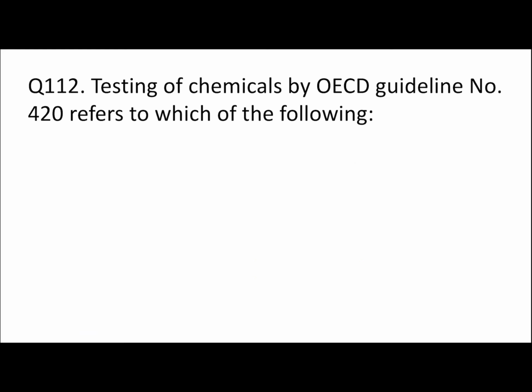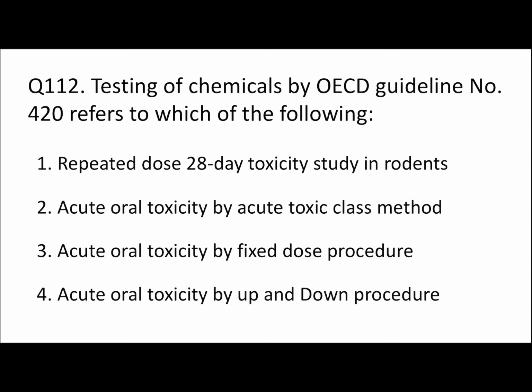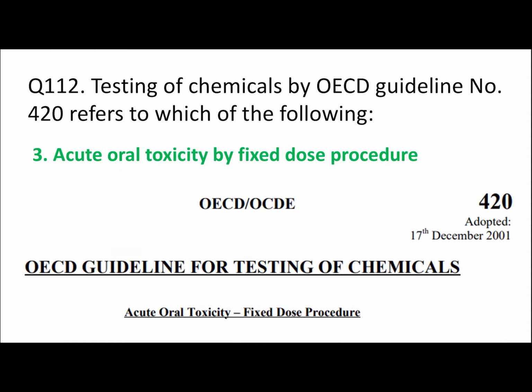112. Testing of chemicals by OECD guideline number 420 refers to which of the following? Repeated dose 28-day toxicity study in rodents, or acute oral toxicity by acute oral toxic class method, or acute oral toxicity by fixed dose procedure, or acute oral toxicity by up and down procedure. Our right answer here is option number 3, acute oral toxicity by fixed dose procedure. I have given the screenshot here. You can clearly look, it has stated here in 420, acute oral toxicity fixed dose procedure.